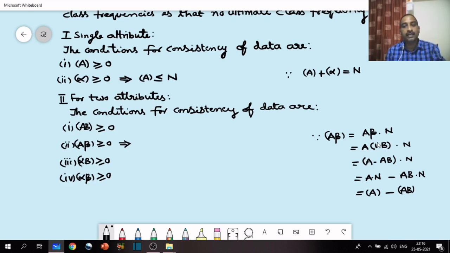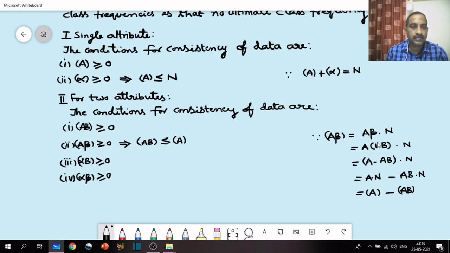So A beta can be written as A minus AB. That's why A minus AB is greater than or equal to 0, which means AB is always less than or equal to A.